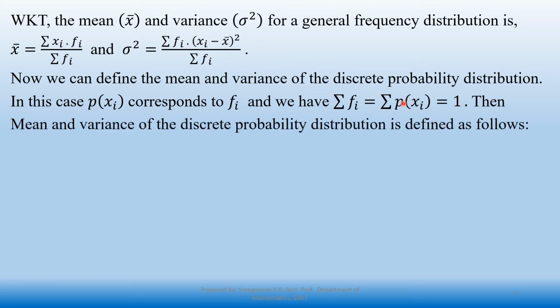Then the mean and variance of a discrete probability distribution go like this. Mu is equal to, instead of x bar we are going to use the symbol mu for mean, summation of xi into p of xi. In place of f of i we have p of xi, and the summation of f of i is nothing but the summation of p of xi, which is equal to 1. So for simplicity, we just take it as x into p of xi.